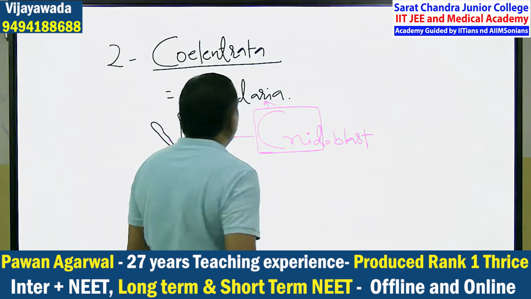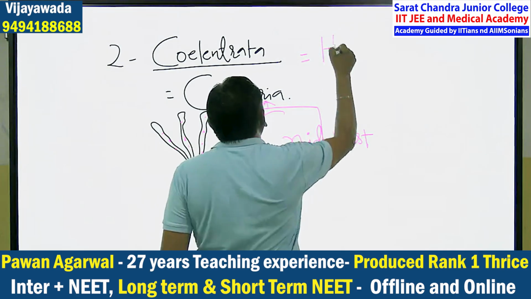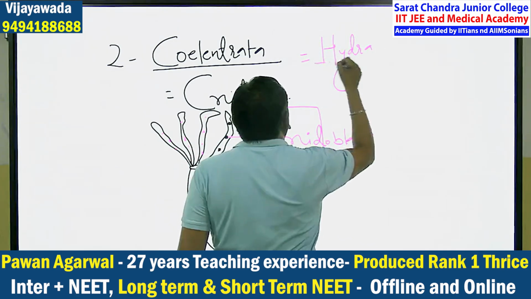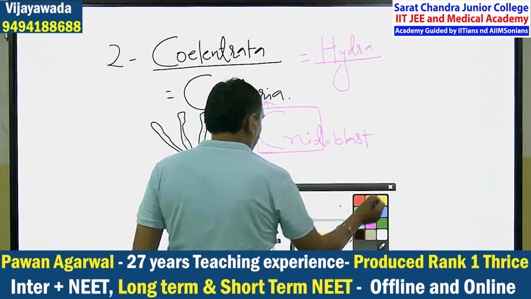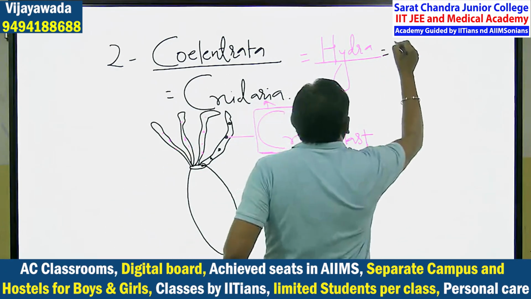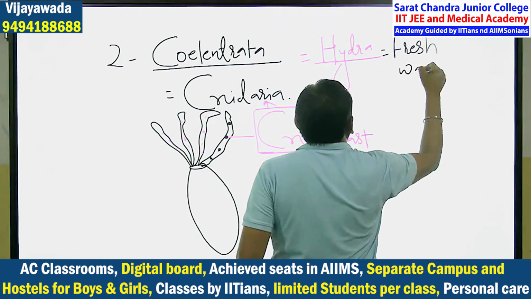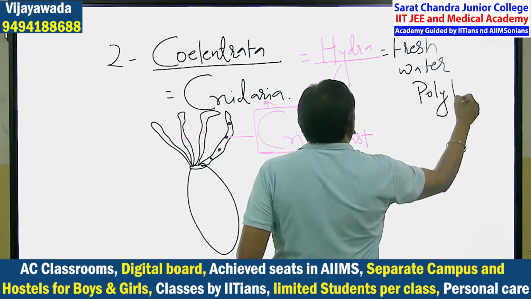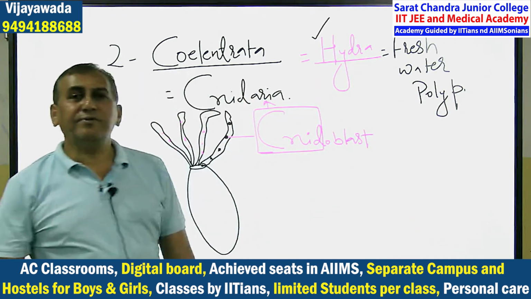The biggest example of this phylum is Hydra. I think you have heard the name. It is known as the freshwater polyp.